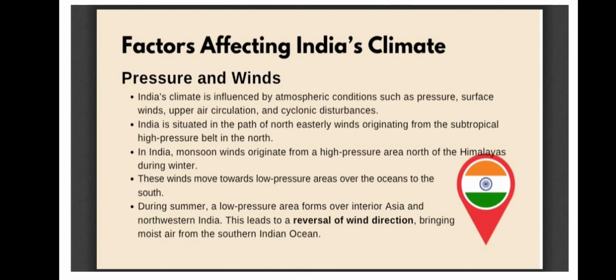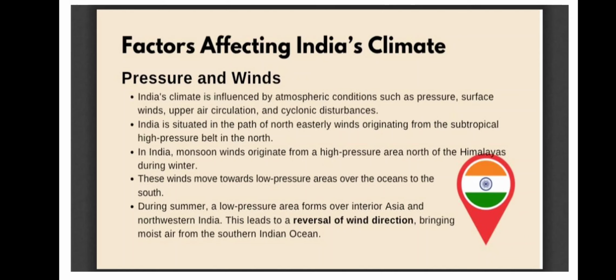So when you see the Himalayan region in the winter timing, the pressure is high. Why? Because the temperature is low. In winter timing, we know there will be low temperature. So the monsoon wind which had gone there in the summer time will come back in the winter timing, because there is a high pressure area now.